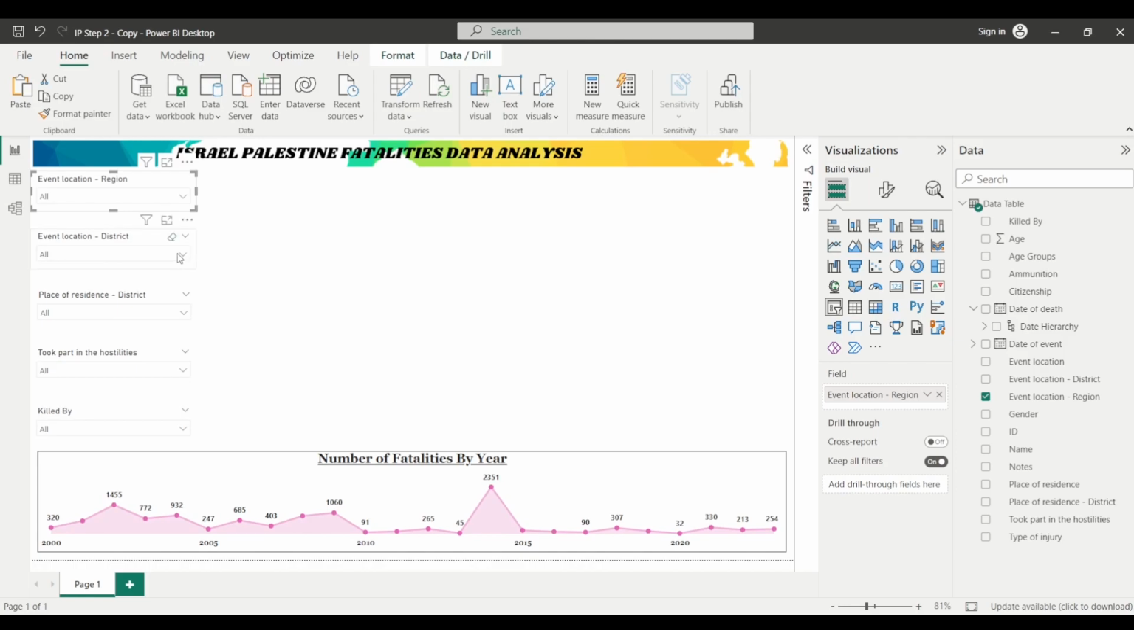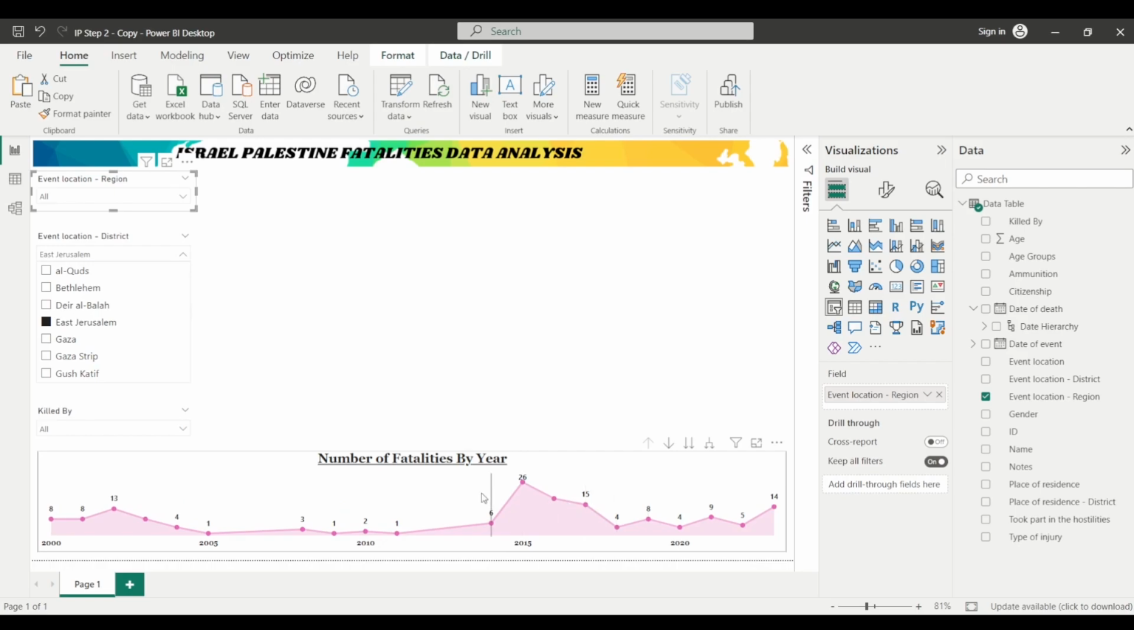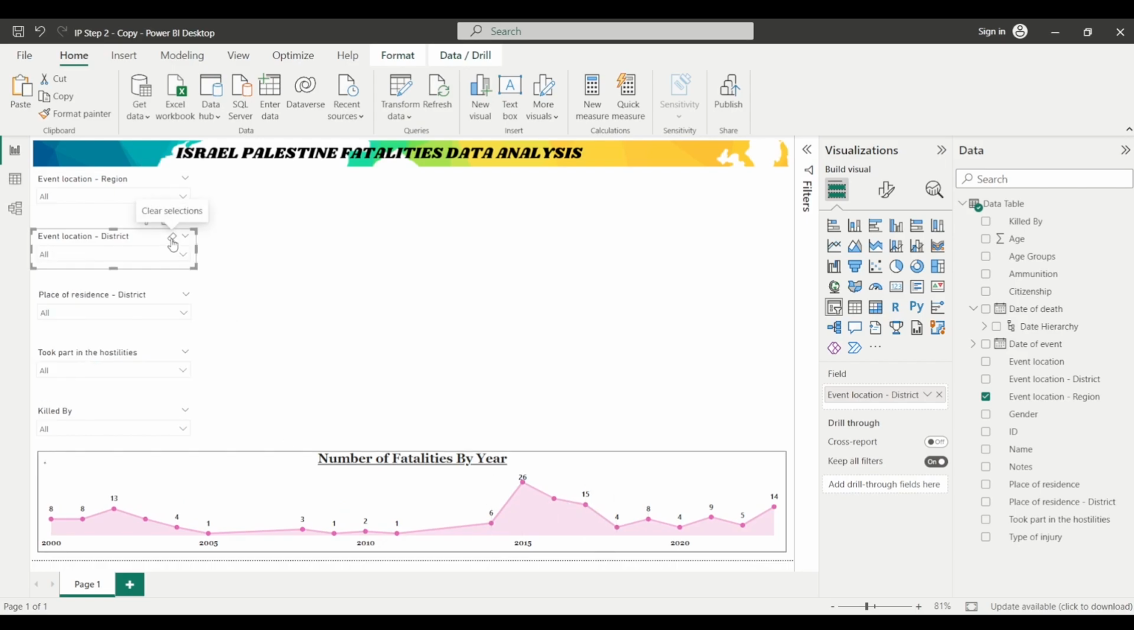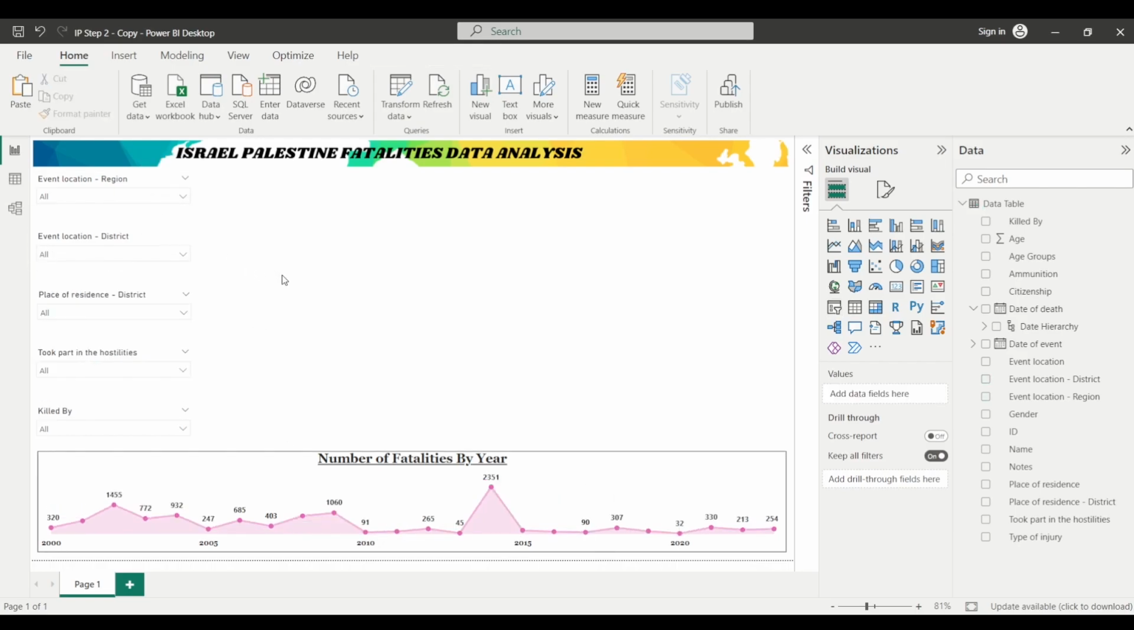Let's say, for example, I want to know by event location, so you can select any particular location. Let's select East Jerusalem, and then it will show you the filtered data accordingly. So these are basically the filters or slicers that we have provided, and we can filter the data according to these slicers and then have a look at the insights, right?